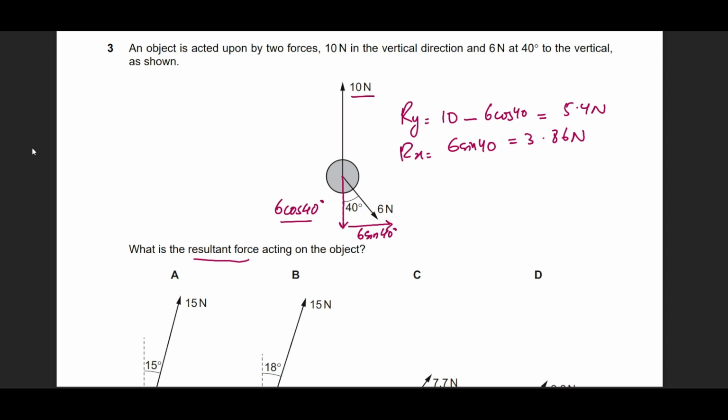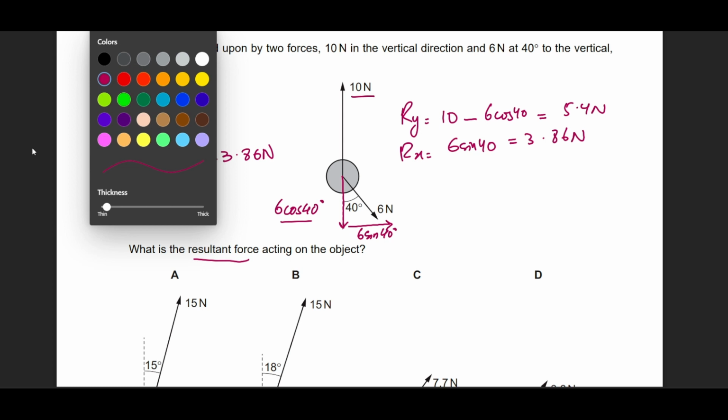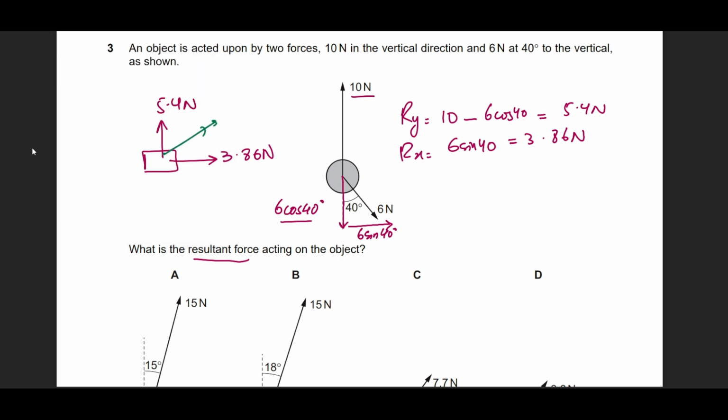Since you want to find the resultant, it looks like this object is experiencing towards this side a force of 3.86 and towards the upper side a force of 5.4 newtons. So you can take the resultant in the middle, somewhere along this side, by using Pythagoras theorem, right? So the resultant is going to be the square root of 3.86 squared plus 5.4 squared. So the resultant comes out as 6.6 newtons.